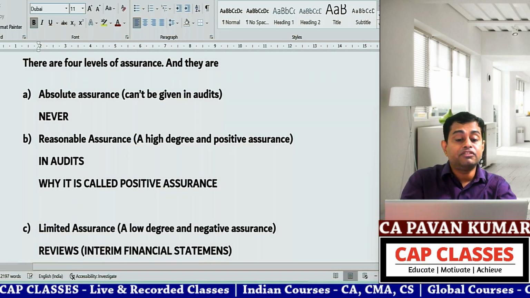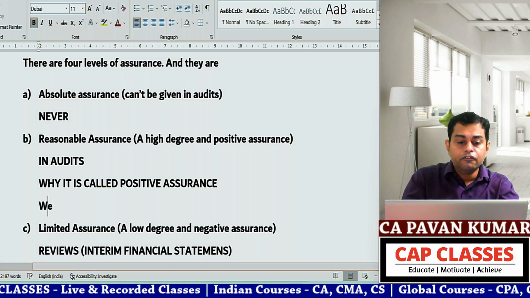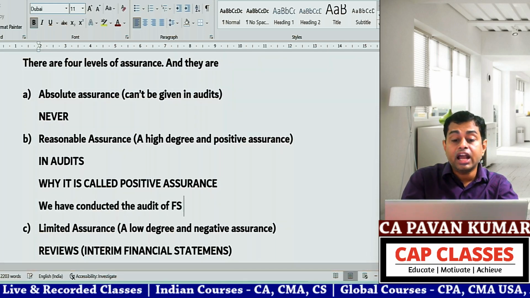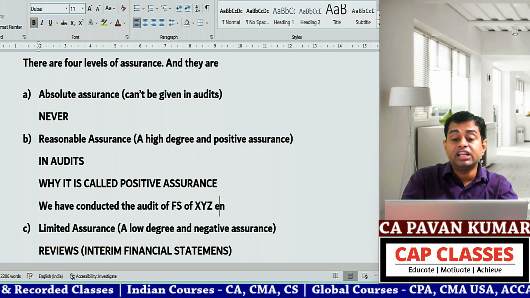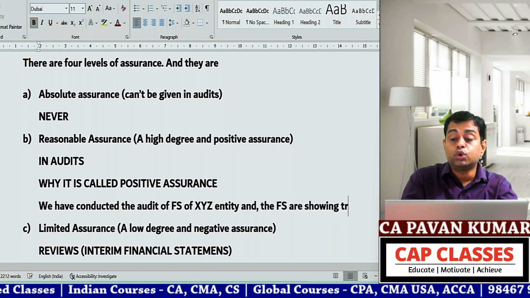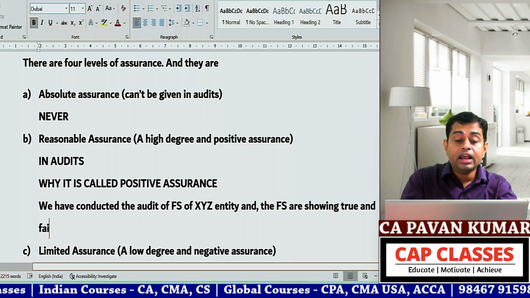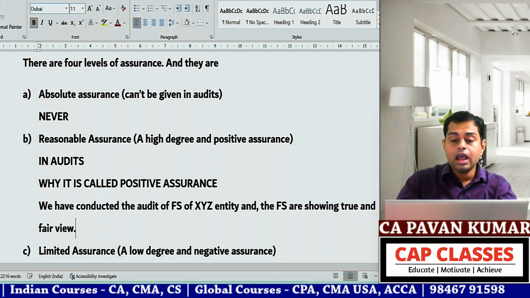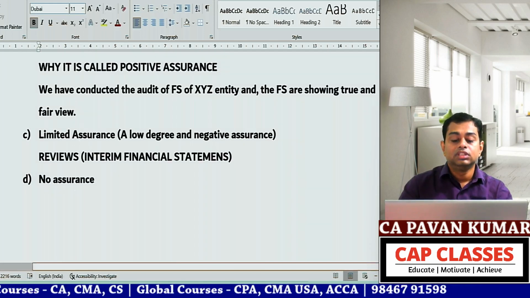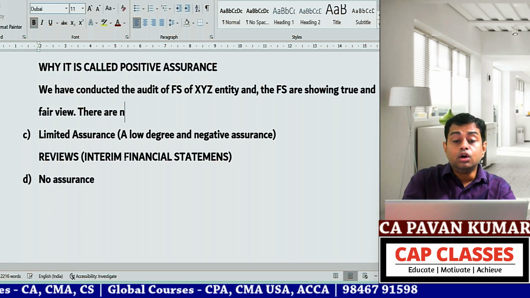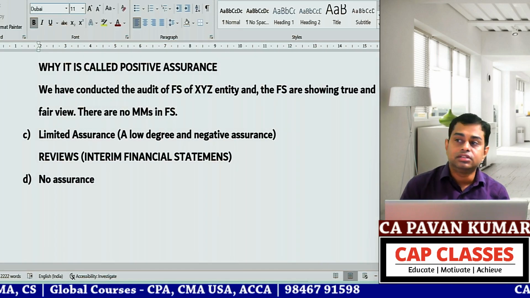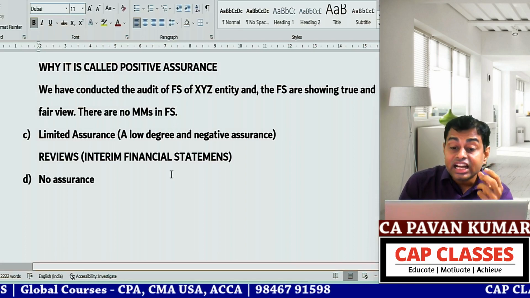Why is it called positive assurance? Because we use this word: we have conducted the audit of financial statements of XYZ entity, and the financial statements are showing a true and fair view. That means there are no material misstatements in the financial statements. So these are positive words.